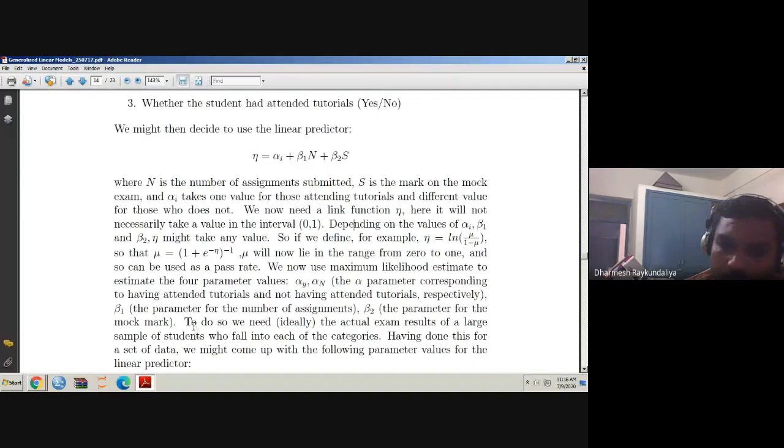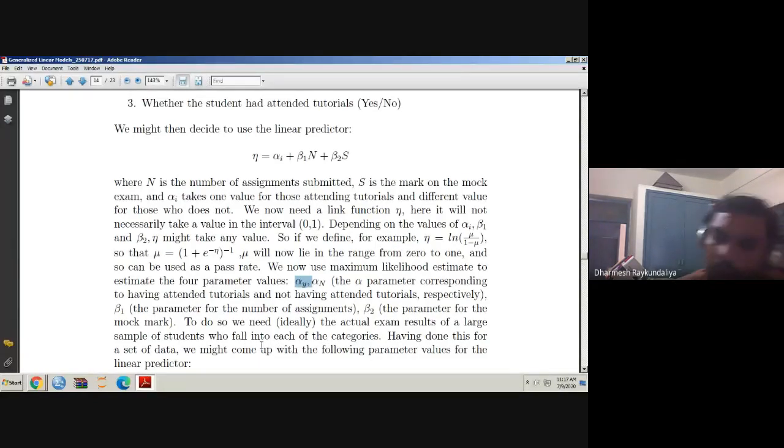To do so, we need the actual exam results of a large sample of students who fall into each of the categories. How will you obtain the estimates of the parameters? Mathematically you obtain them, but to get the numerical value, we require large data.